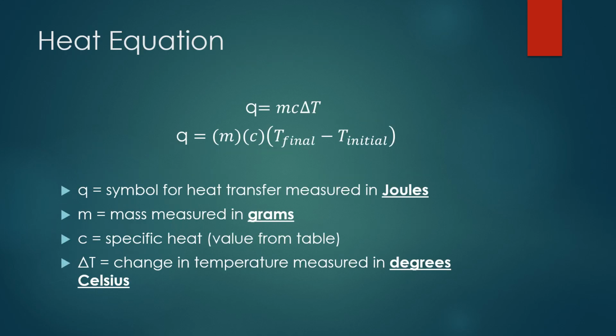Next, we're going to look at the heat equation itself. So we've already talked about how to tell if a reaction is endothermic or exothermic based off of the Q value. So if the Q value is positive, it's endothermic. If the Q value is negative, it's exothermic. So now we're going to look at how to calculate Q. To calculate Q, we use mcΔT.